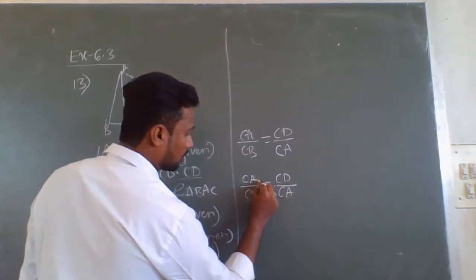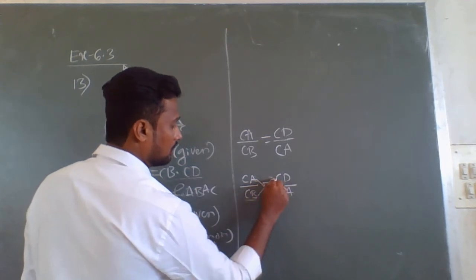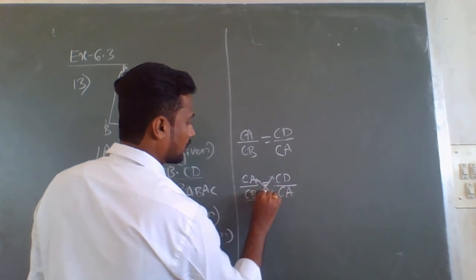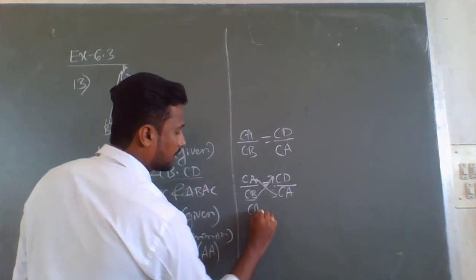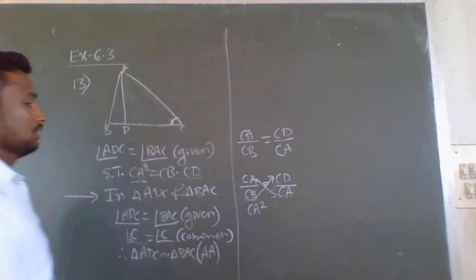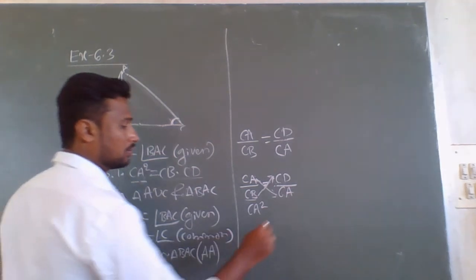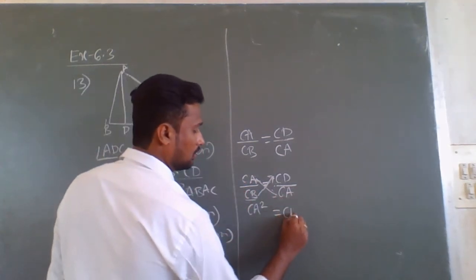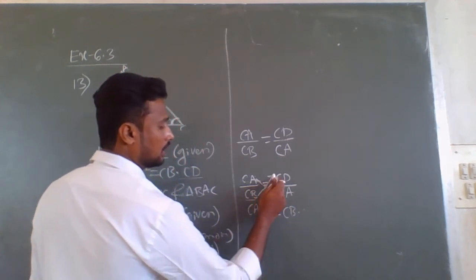Now, if you cross multiply these, what do you get?